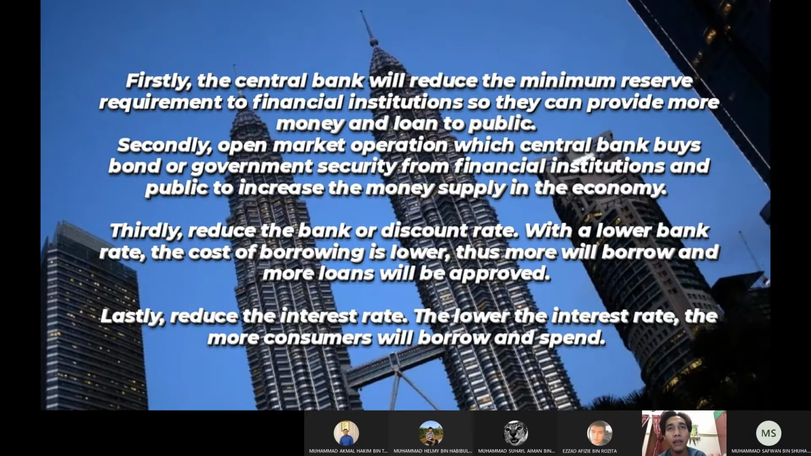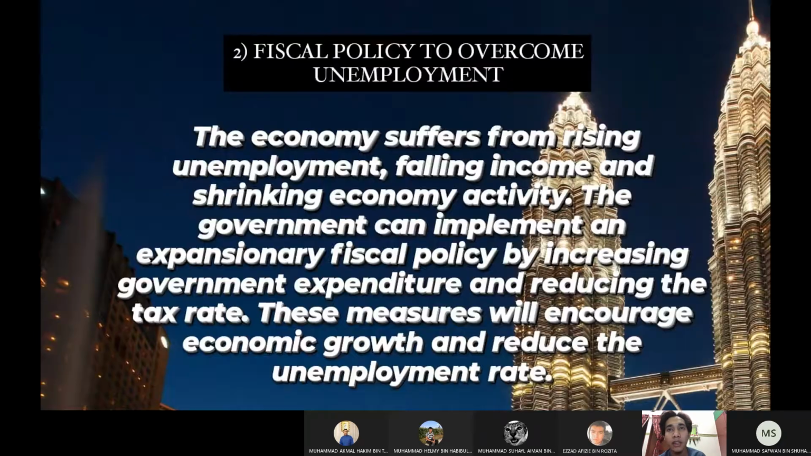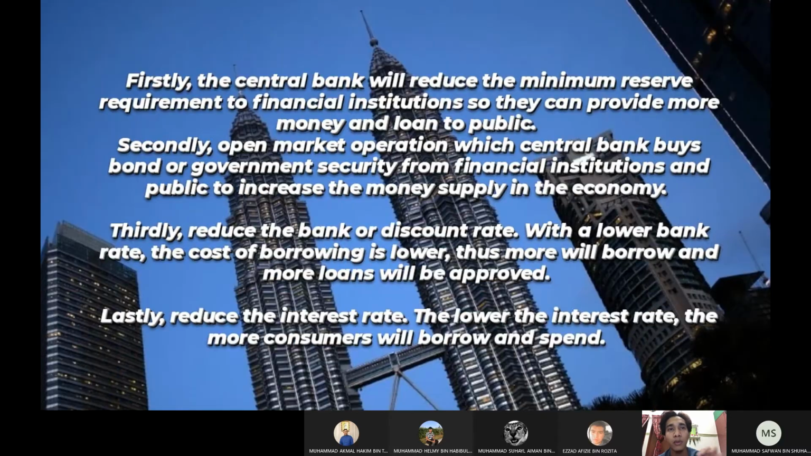Thirdly, reduce the bank or discount rate. With a lower bank rate, the cost of borrowing is lower. Thus, more will borrow and more loans will be approved. Lastly, reduce the interest rate. The lower the interest rate, the more consumers will borrow and spend. All these four expansionary monetary policies are the measures used by the government to overcome unemployment, especially during the COVID-19 pandemic.